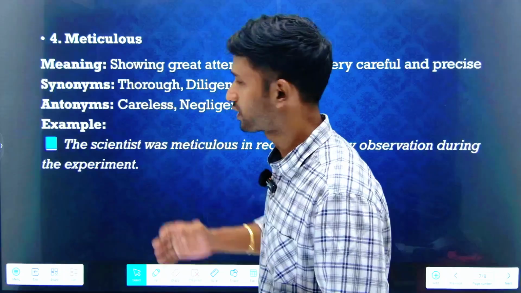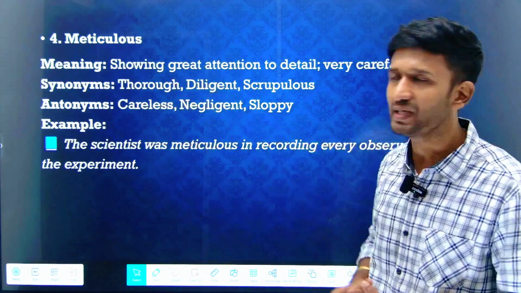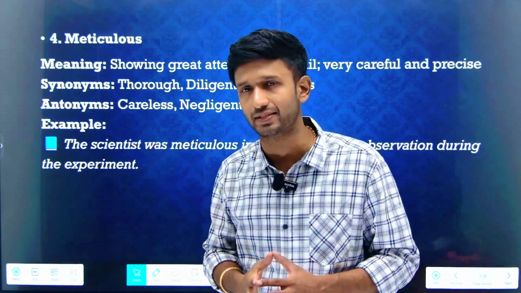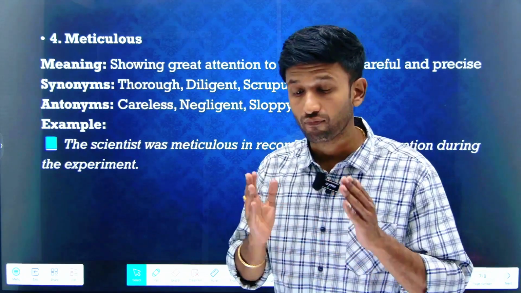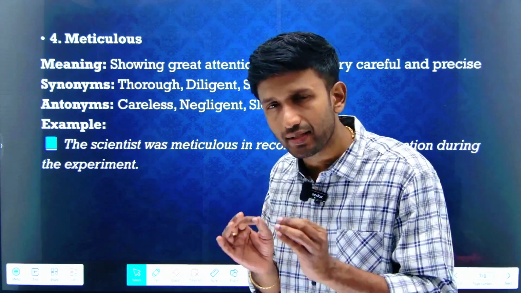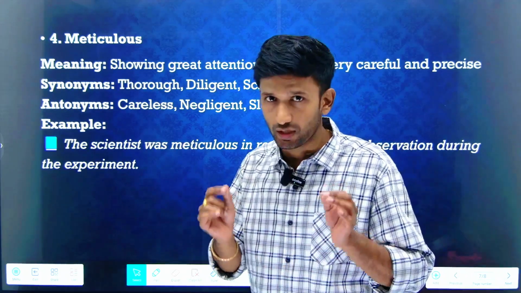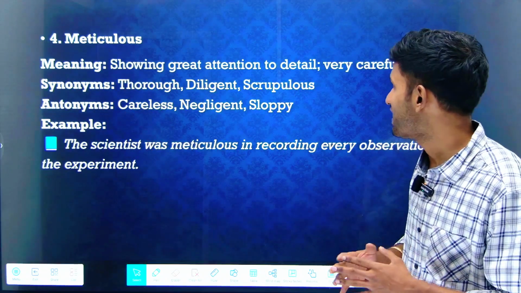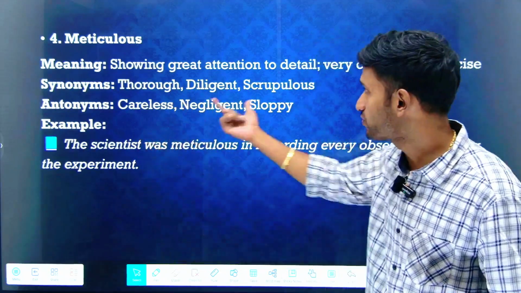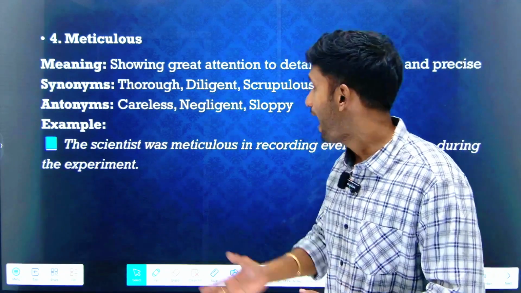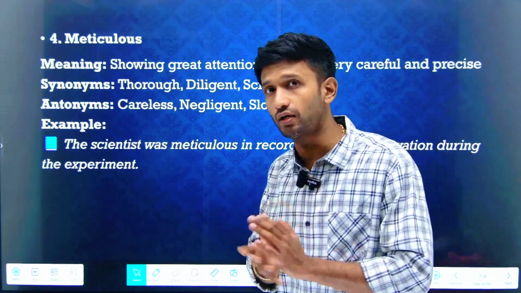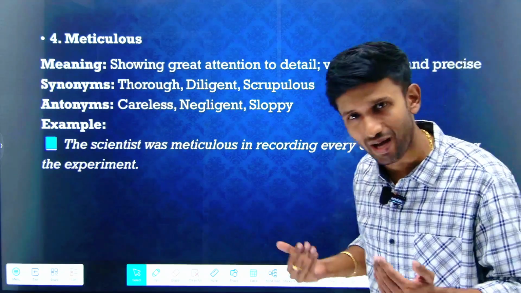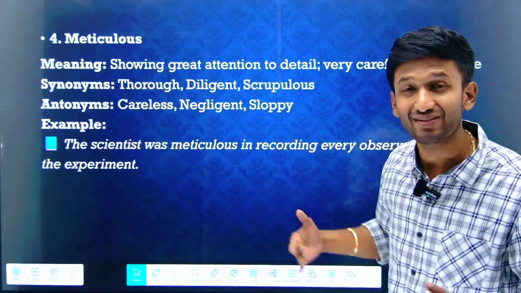Let's look at our fourth word for today: meticulous. Meticulous means showing great attention to detail, very careful and very precise. So when you are very careful, very attentive and looking at the finest details, it implies that you are becoming quite meticulous. Synonyms for the term meticulous would be thorough, diligent and scrupulous. Thorough is what we have often heard, while diligent and scrupulous are quite uncommon words, so you need to take a very careful look at them. You are becoming meticulous when you are looking at these details quite carefully.